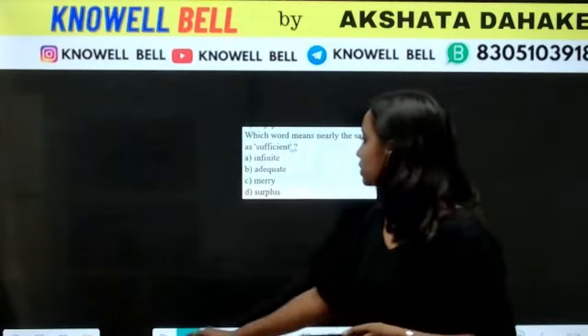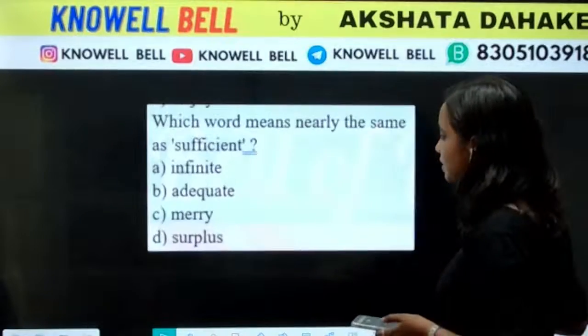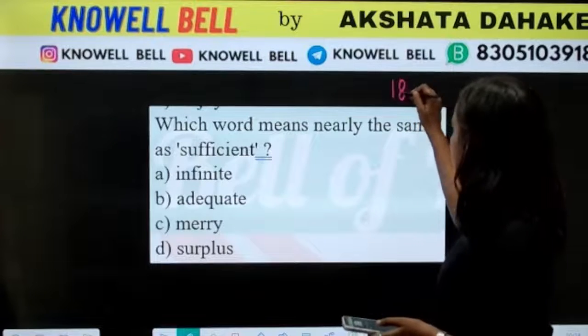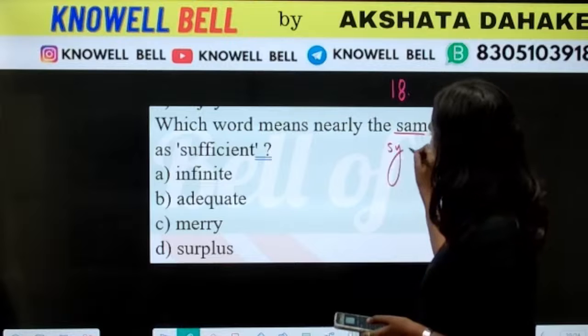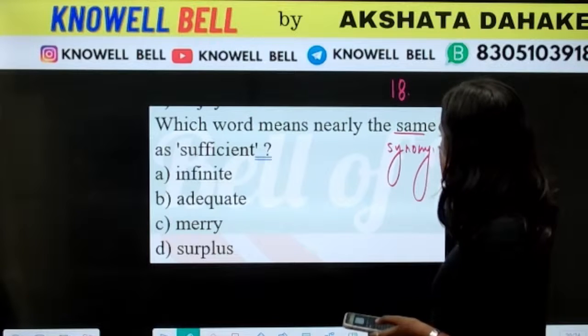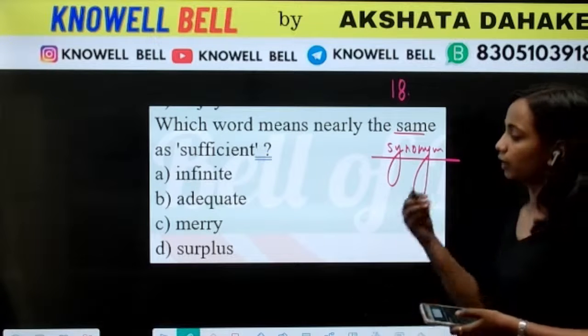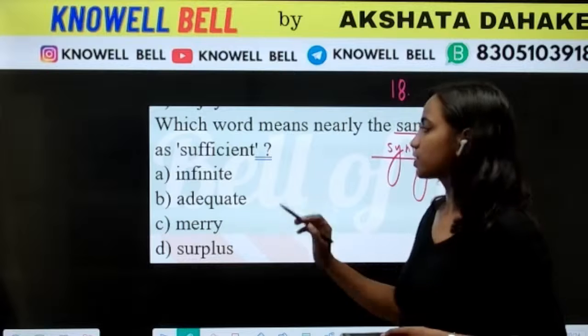Okay. Next one after this is which of the following word means the same as sufficient? Question number 18. Same. That means we have to find synonym. Infinite, adequate, merry, surplus.